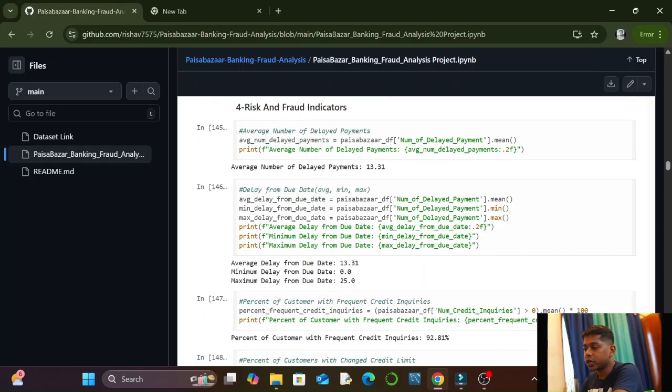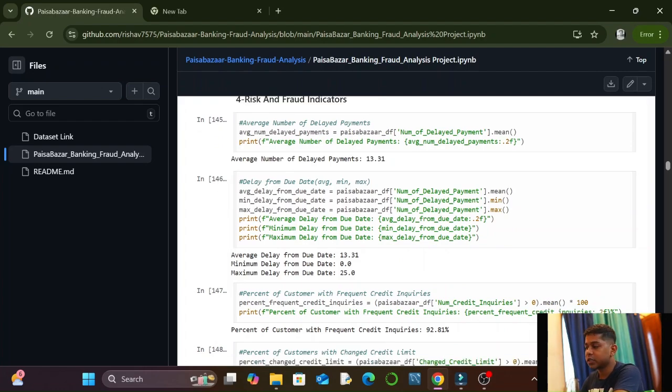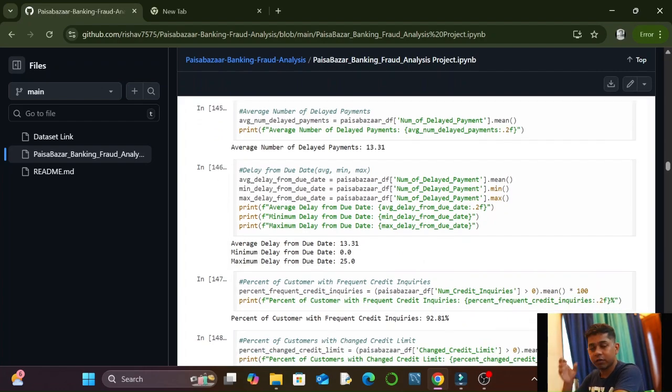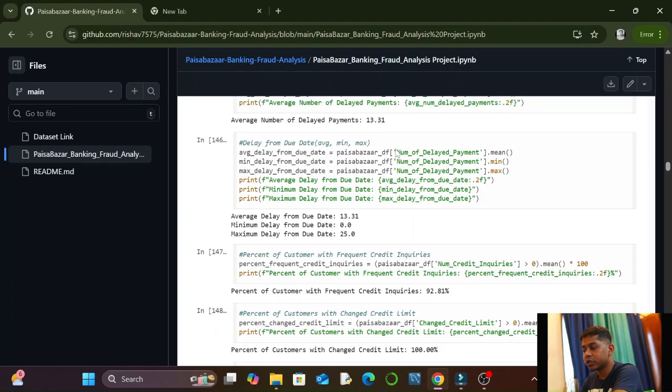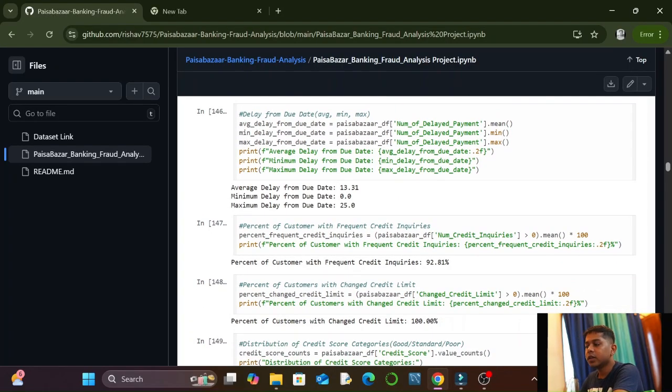In the risk and fraud indicators, the first KPI that I found was average number of delayed payments. There was a column in our dataset called number of delayed payments. We took the mean of it and we got average number of delayed payments at 13.31.